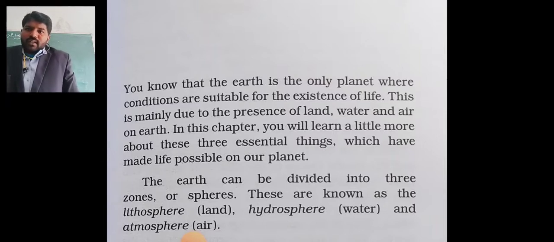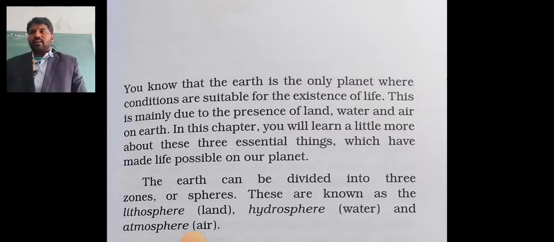What is our planet's name? It is called Earth. The Earth can be divided into 3 zones or spheres. These are known as the lithosphere.